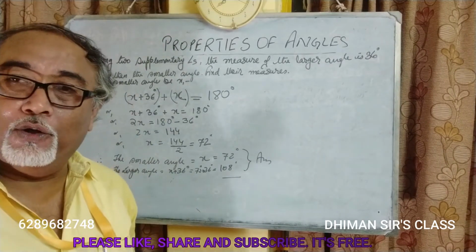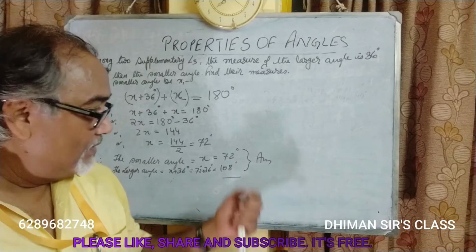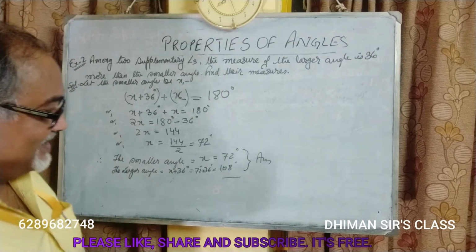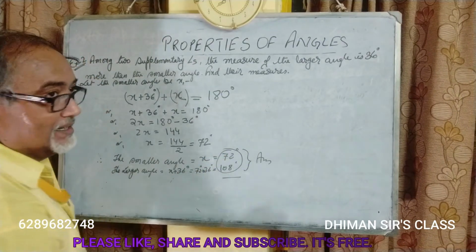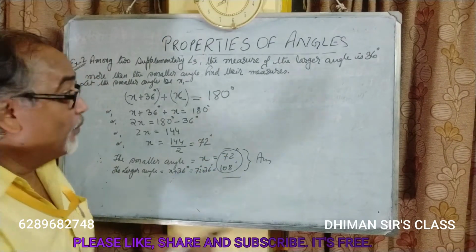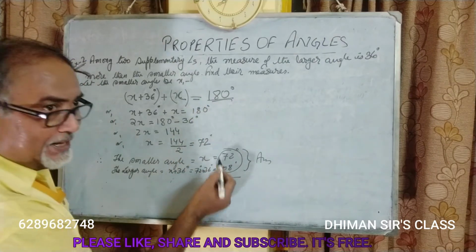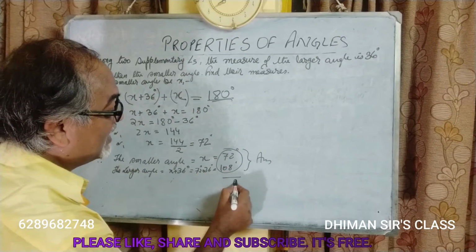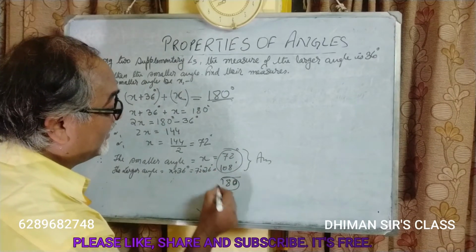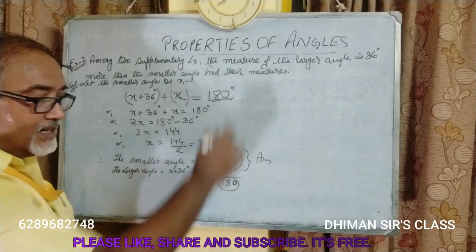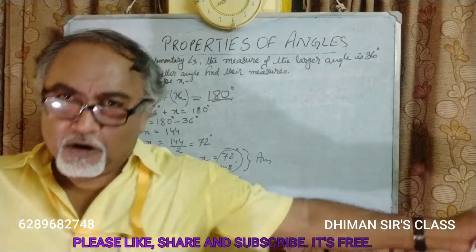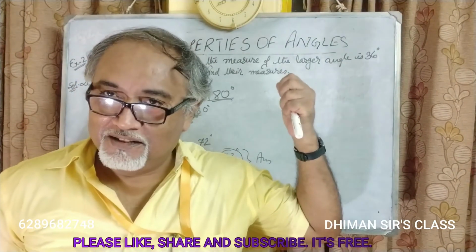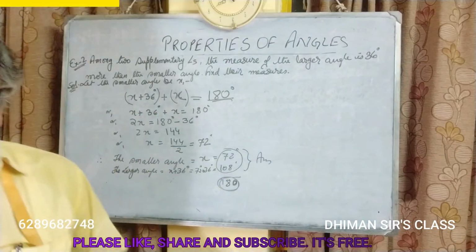Now students, sitting in the examination hall only we can understand whether we have done this sum correctly or not. Add up these two angles. How much should be the sum? 180 degree, because they are supplementary to each other, that is already told. So, 72 plus 108 is 180, so we have done correctly. You can come out of the examination hall and shout, I have done the sum correct. Okay. So, pause the video and copy it down.